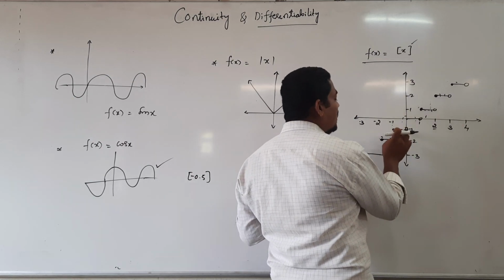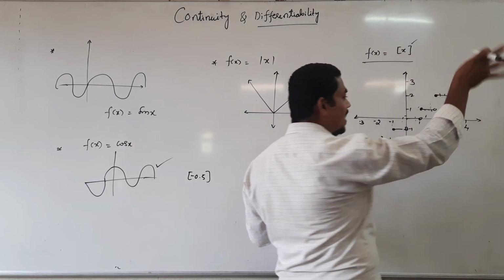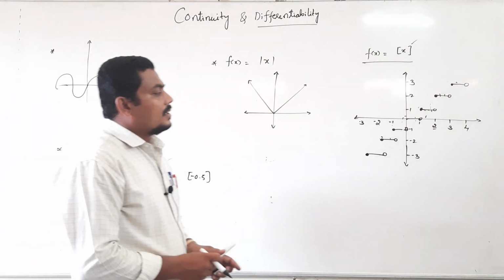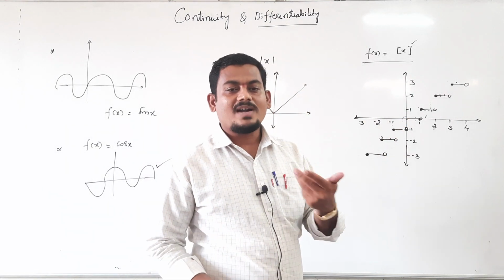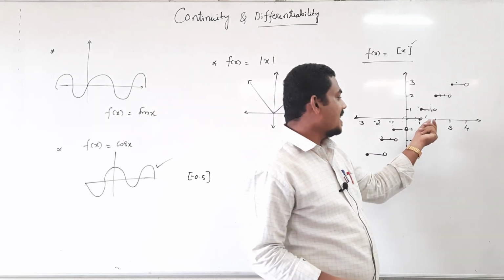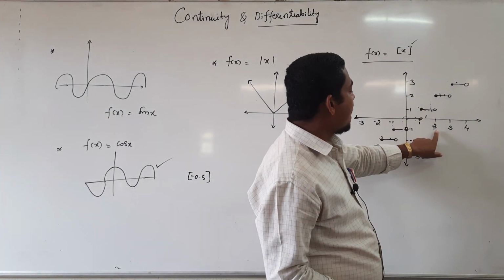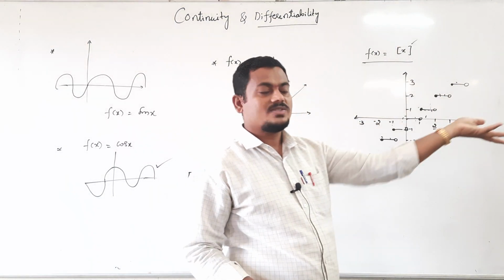Because there is a gap here, gap, gap, gap. A gap or a hole means discontinuous. At what point is this function discontinuous? At 1 it is discontinuous because there is a gap, at 2 also gap, at 3 also gap, 4 gap, 5 gap and so on.